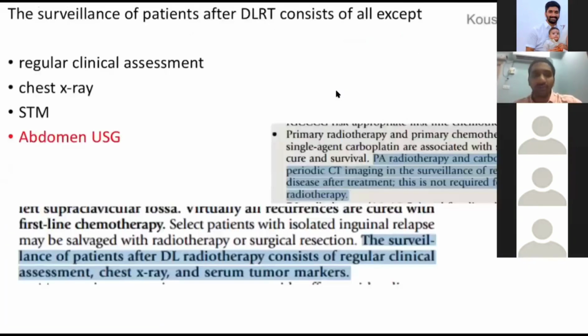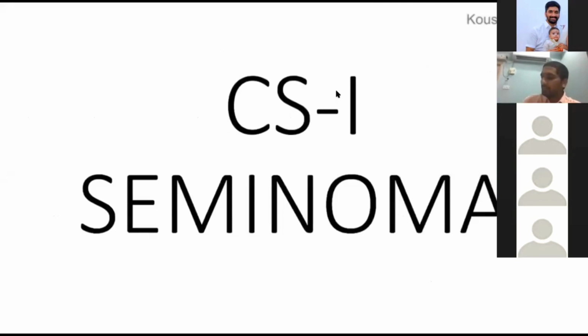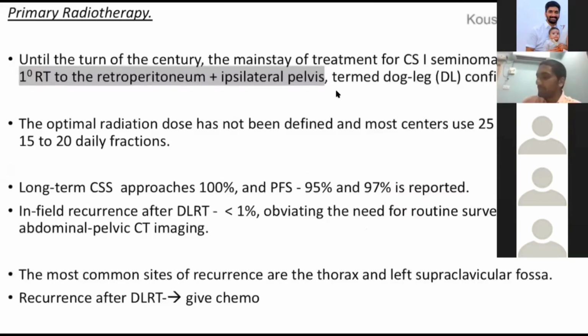Seminoma, as I told you, has three options: surveillance, chemotherapy, and radiation therapy. One important term you need to remember is dog leg radiation therapy. It resembles the shape of a dog leg, when you are giving radiation to the retroperitoneum plus the ipsilateral pelvis. Previously, dog leg radiation was practiced in stage 1, in which 20 to 25 grays is given in 20 fractions.